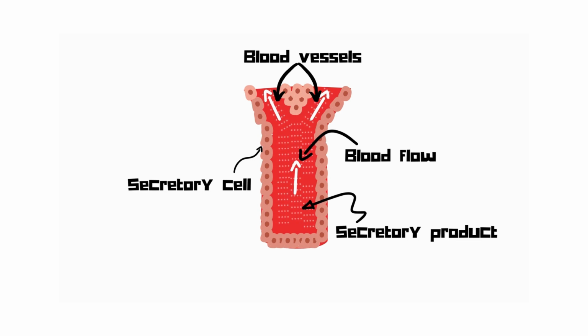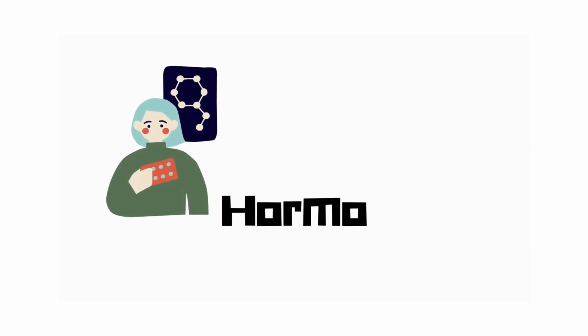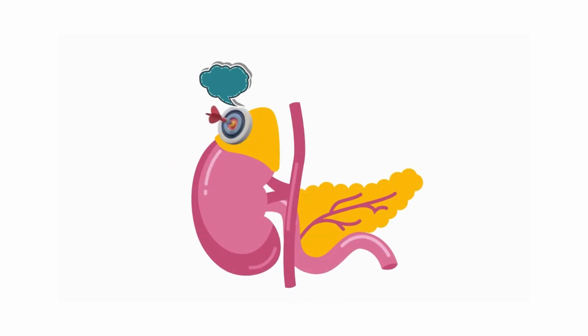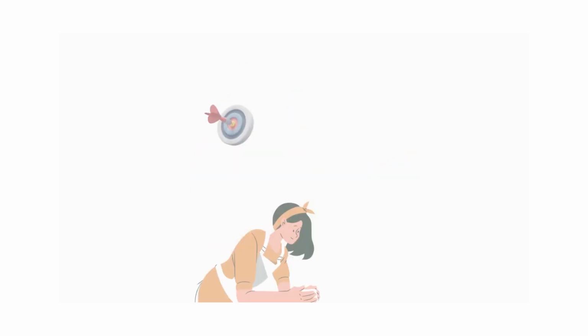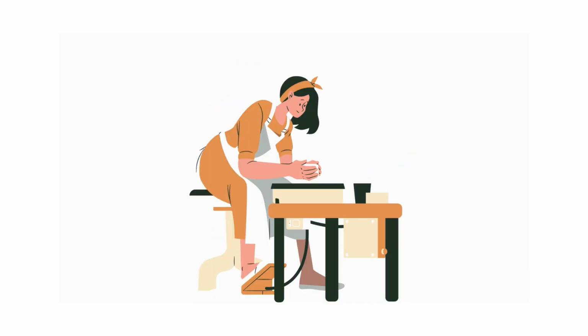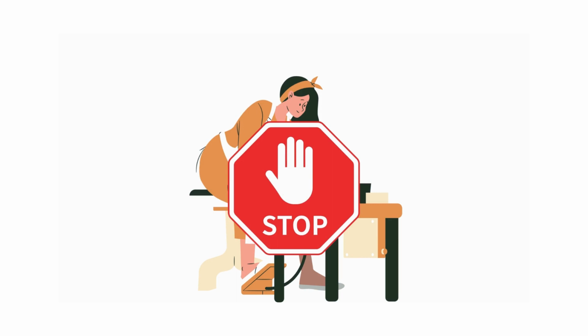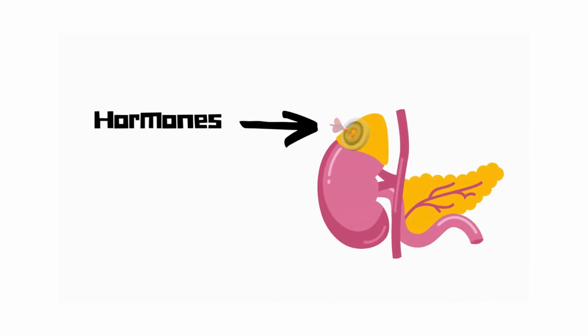These substances that are produced and released are hormones, which are chemical messengers that pass on the message to the targeted organs or tissues to start making something or to stop making something, to carry out specific activities in our body. How does the hormone reach the targeted organ or tissues?